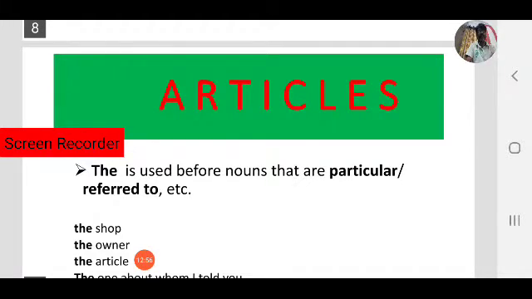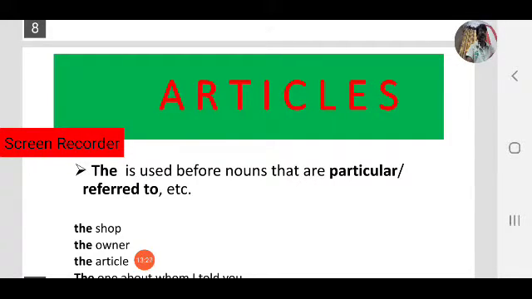The shop, observe the shop. The shop means we are talking about a particular shop. The owner, that is also a particular owner. Observe the difference between a shop and the shop. A shop means any shop, it's not specific. The shop means it's a particular shop. A owner means any owner, not specific. The owner means a particular owner.